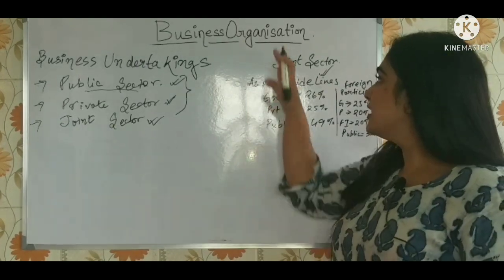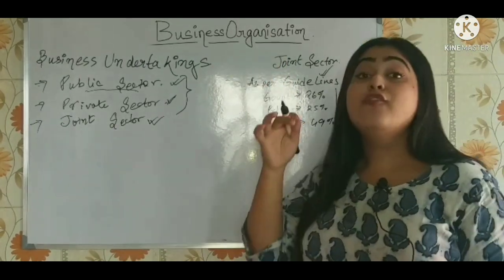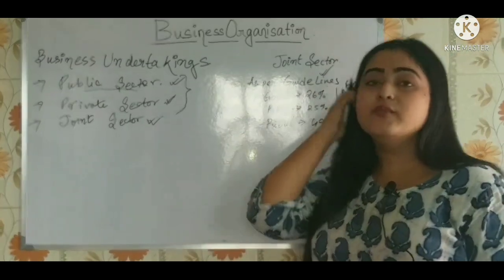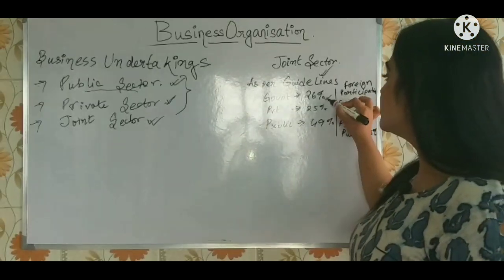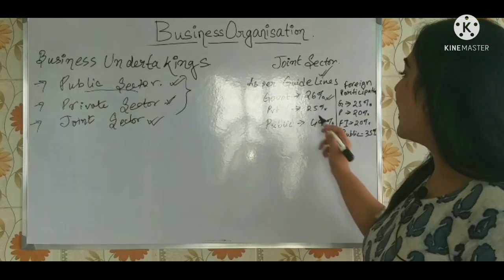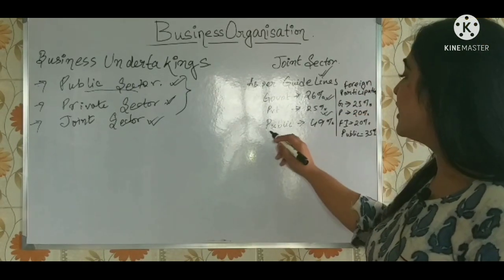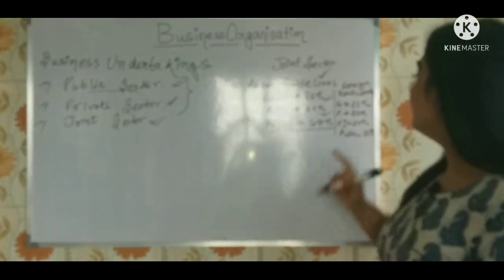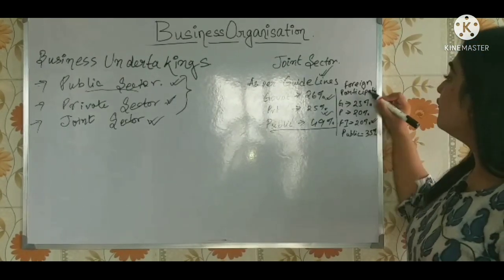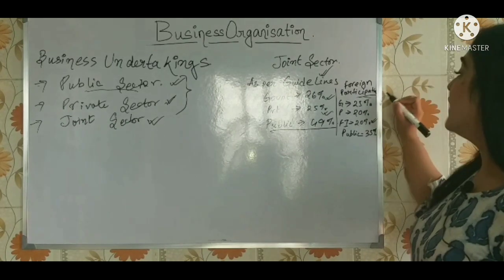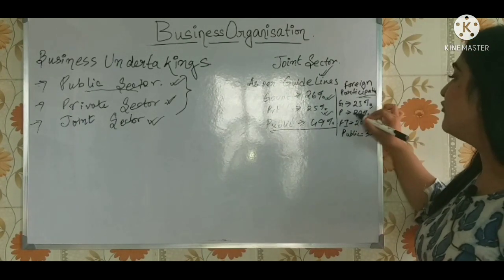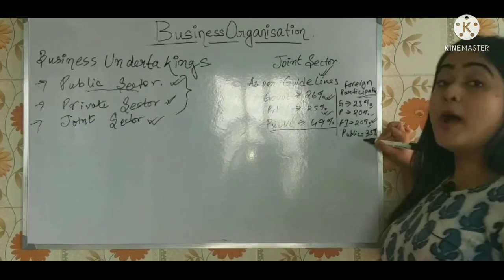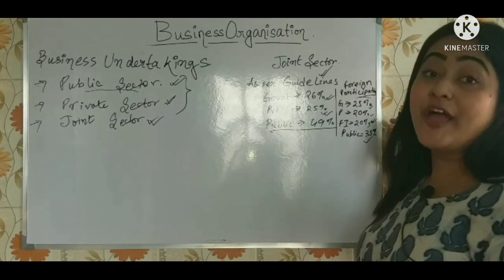It is said that in case of joint sector, if foreign investment is not involved, then government will have 26% of the shares, private will have 25%, whereas public will have 49%. And if foreign participation is there, then government will have 25%, private 20%, foreign investment 20%, and public 35%.